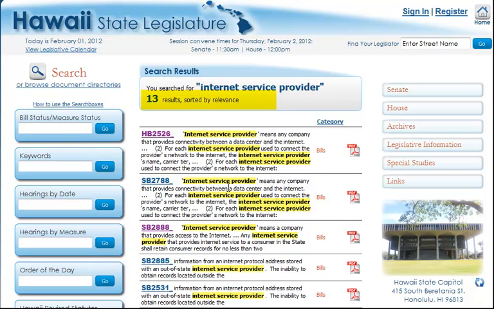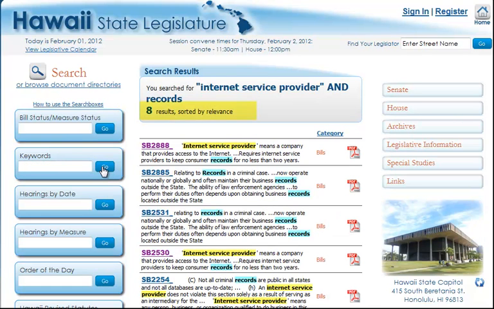See, this is much better. Now we have only 13 examples to look at. And each of these uses the full phrase internet service provider. So let's try to add another phrase to that. Let's try internet service provider, and it needs to keep records. So let's put "and records" and see if that helps our search. Now we're getting 8 results, which is even better.